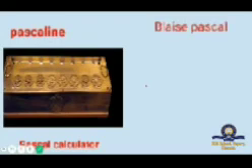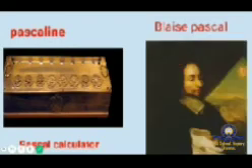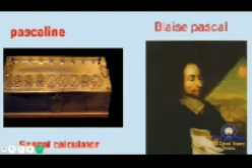Next thing was Pascaline. The Pascaline is also called the Pascal calculator. Pascaline was invented by Blaise Pascal, a French mathematician. Like Napier bone was invented by John Napier, right?